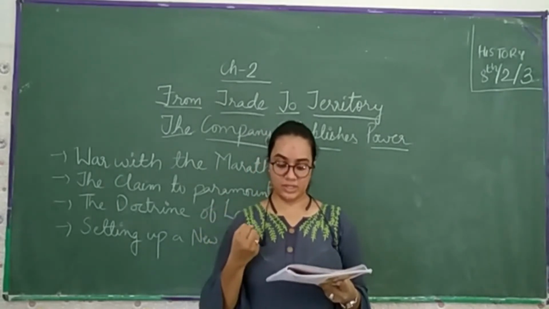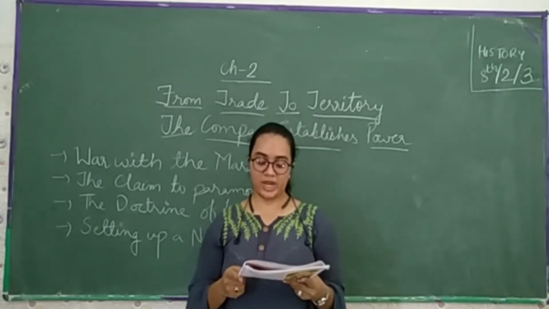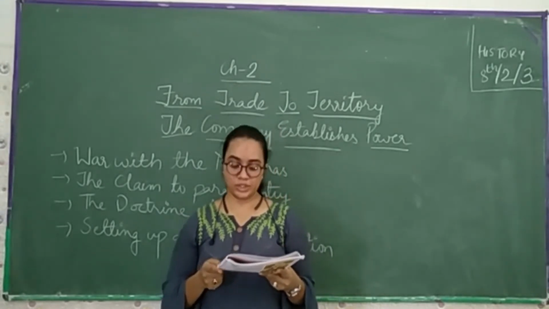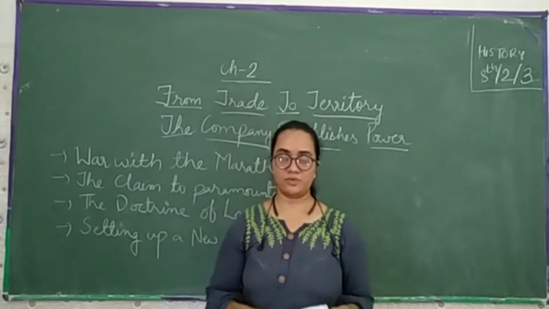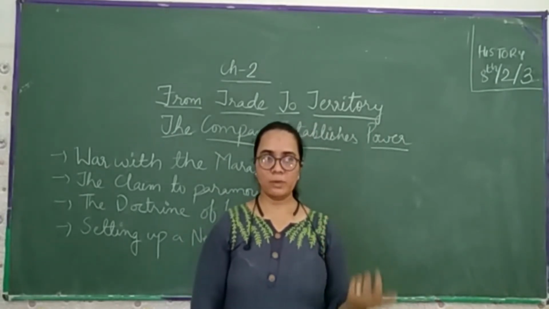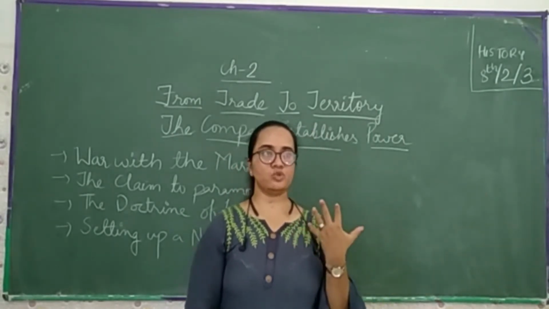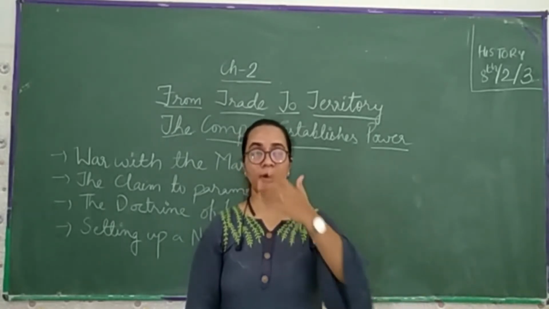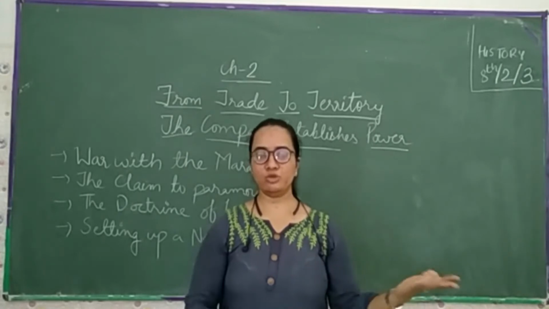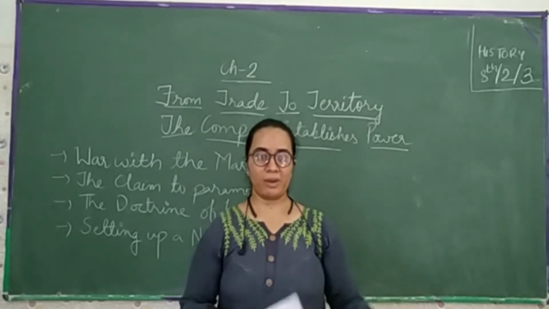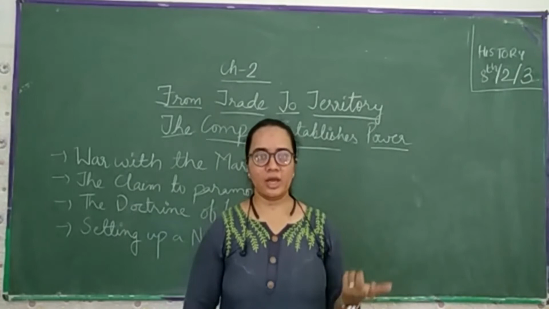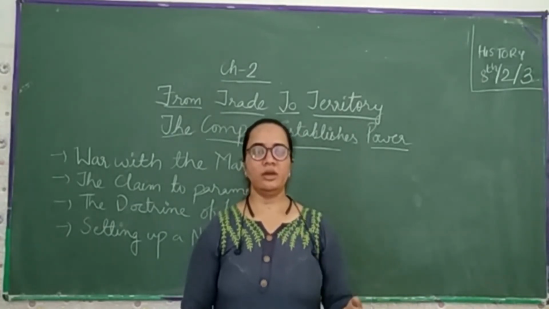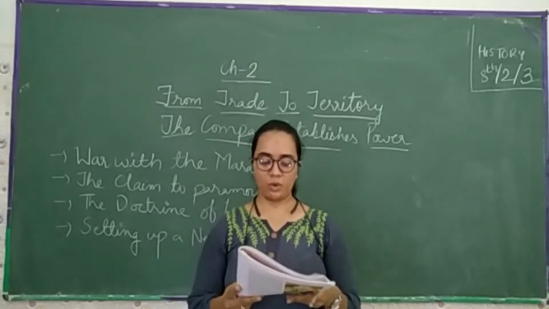In order to protect its interests, it was justified in annexing and threatening to annex any Indian kingdom. This view continued to guide later British policies as well. यानी all the policies, all the plans, all the supreme power made by Lord Hastings, when the other governors used to come, they used to follow a number of such policies and plans, or you can say his ideas were followed by a number of the governor generals who came from Britain to India.